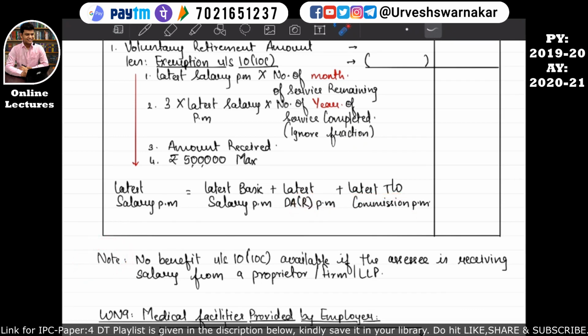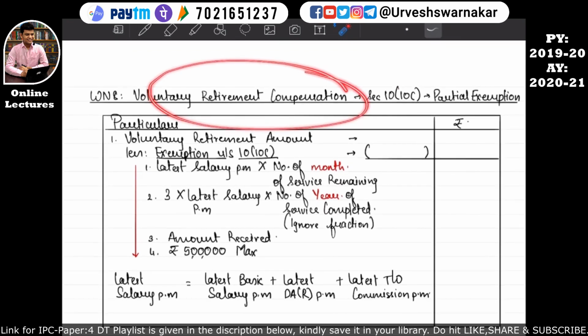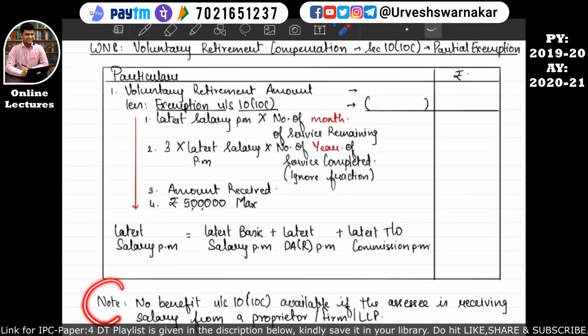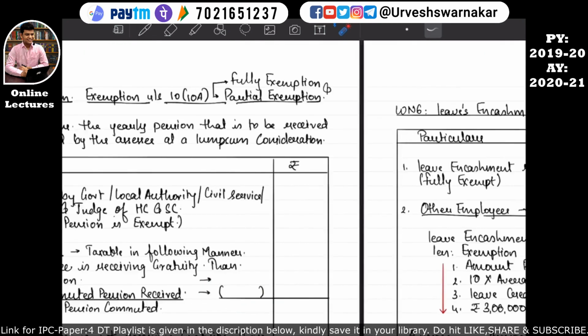So there is a note for working note number 8, that is, voluntary retirement compensation. This note says that no benefit under section 10 subsection 10C, that is, the partial exemption, will be available if the assessee is receiving salary from a proprietor or from a firm or from an LLP. I hope this is quite clear to you all. Okay, so let's move back to our main format now.